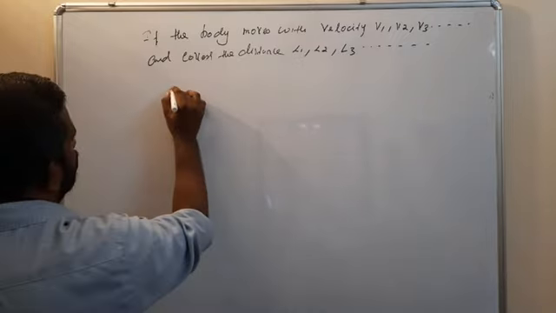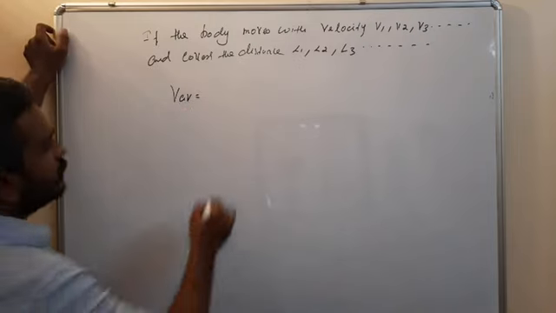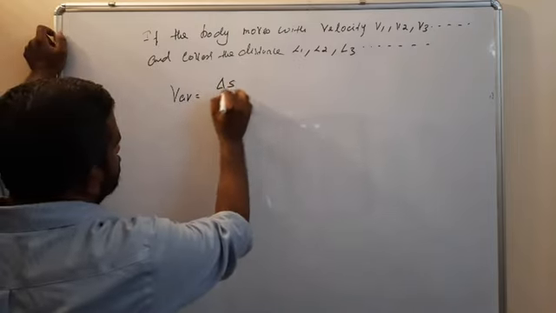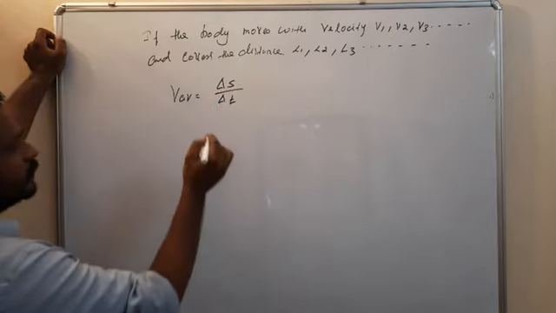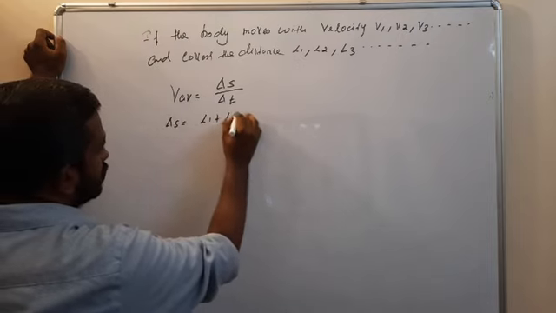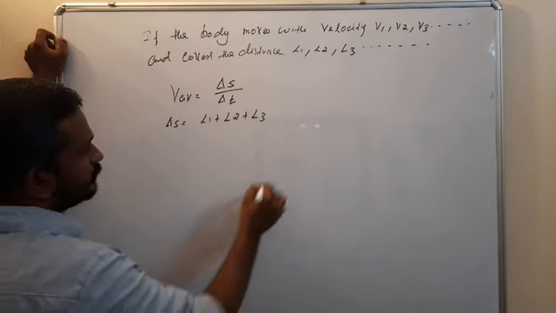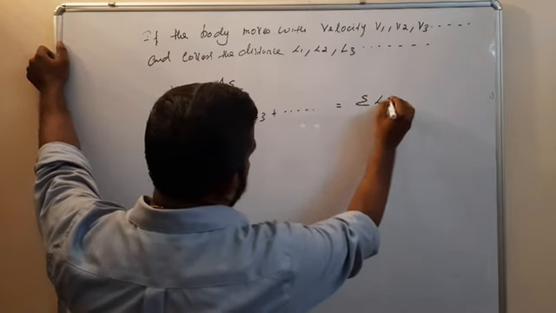So VAV is equal to, what is the formula? That is delta S by delta T. So delta S is equal to L1 plus L2 plus L3 plus etc., that's equal to summation of Li.